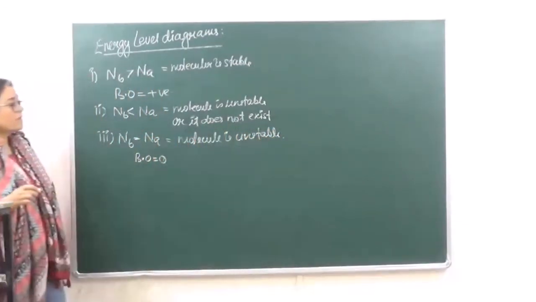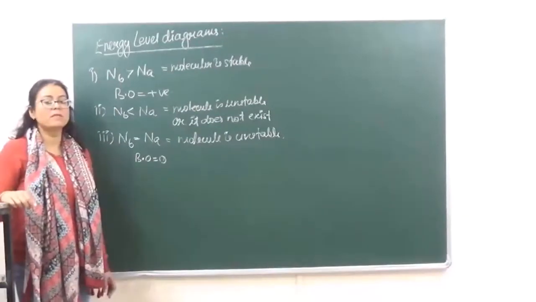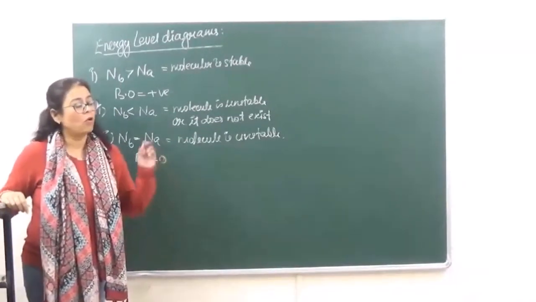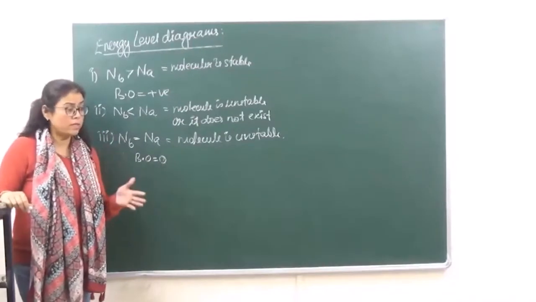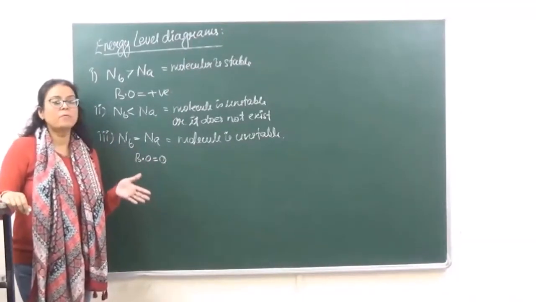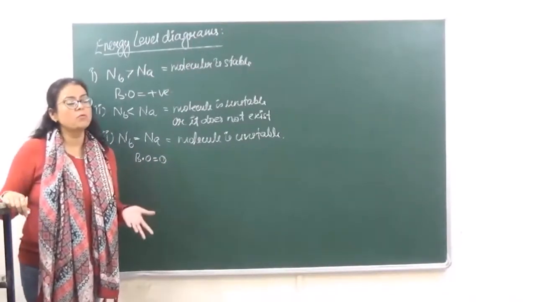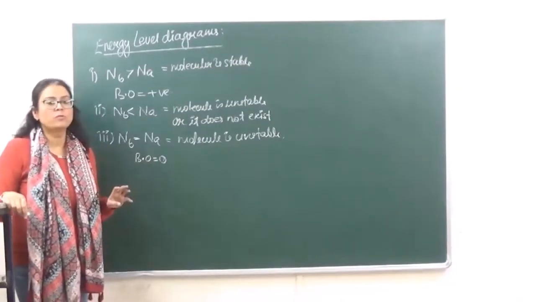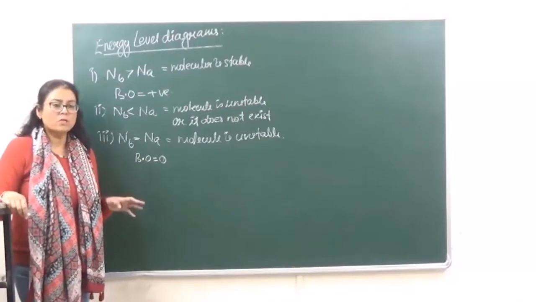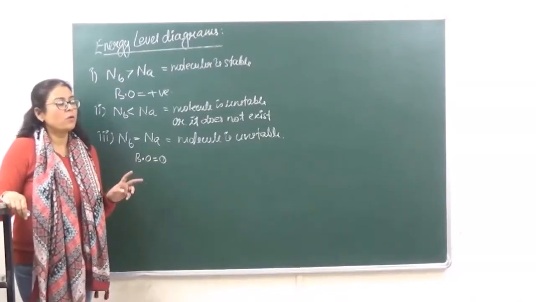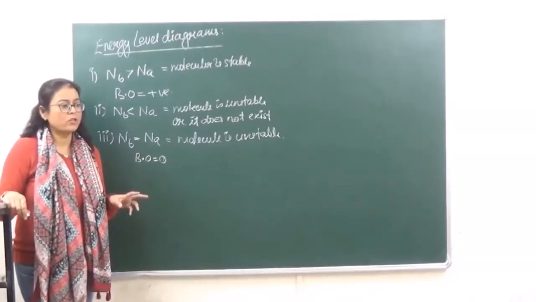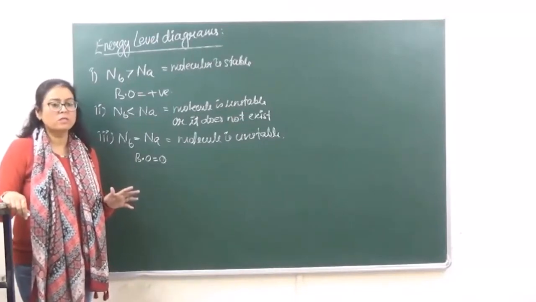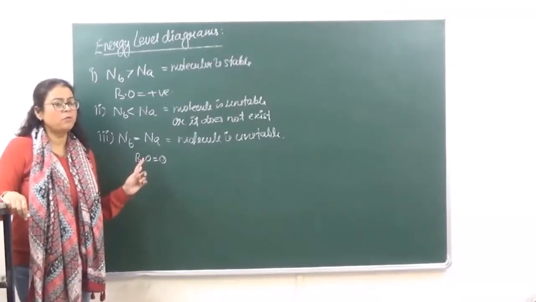Okay. Now when we are talking of orbitals, we say that all these molecular orbitals are filled up with electrons with all the same rules which are followed for atomic orbitals. Like for example, the first rule which we follow is Pauli's exclusion principle, that each orbital cannot accommodate more than 2 electrons, and that too with opposite spins. So the same we will see it will be followed over here.